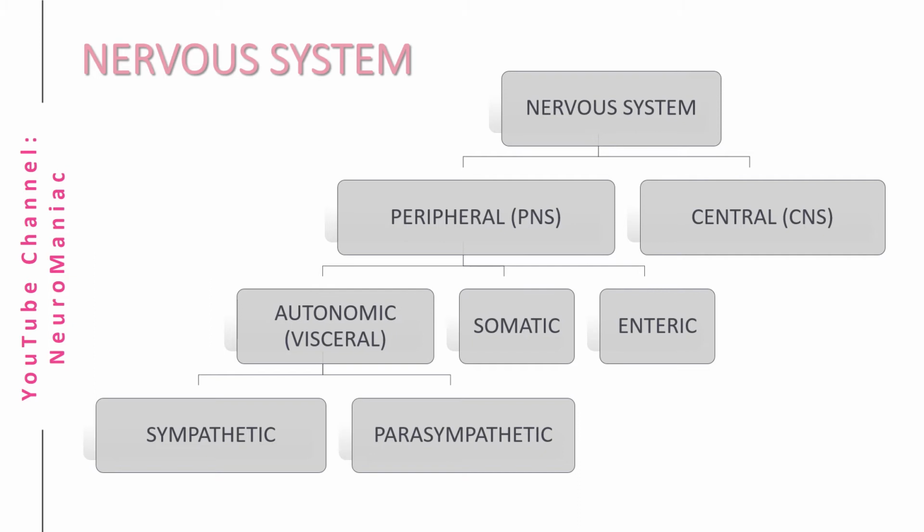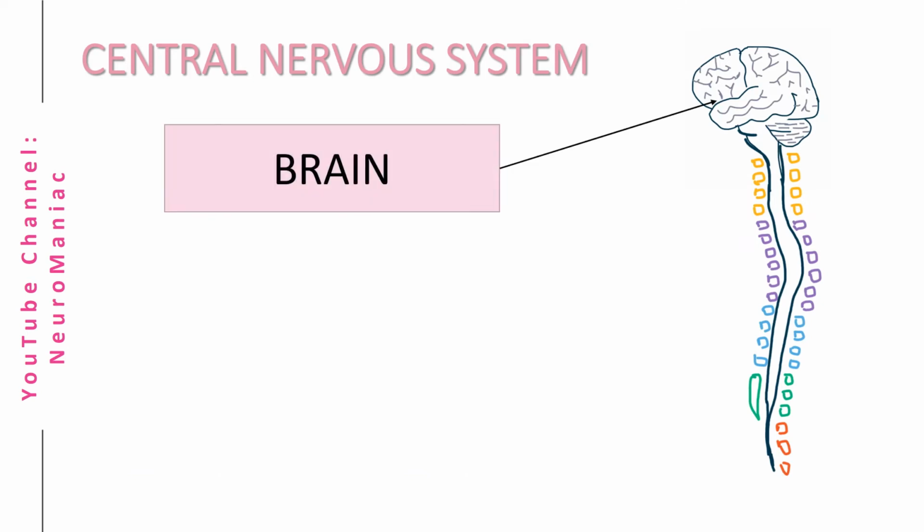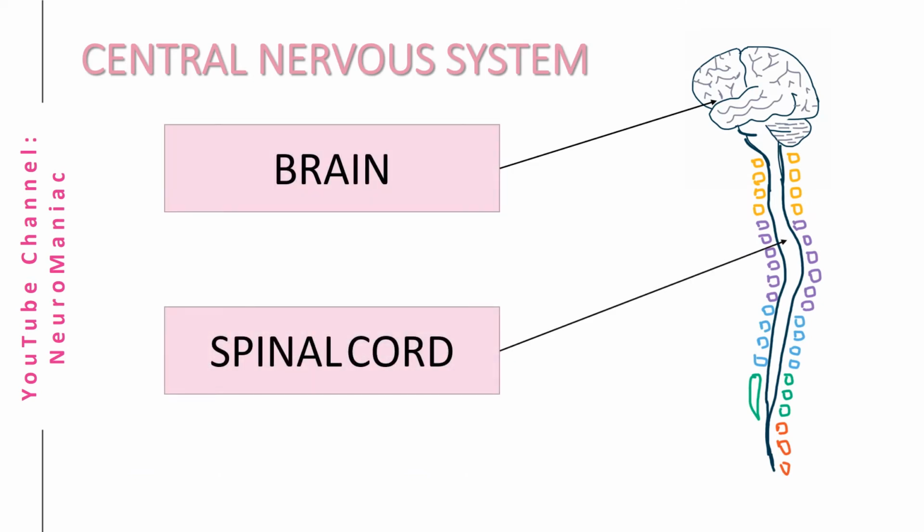Let's start off with the central nervous system. The central nervous system is composed of the brain and spinal cord. The central nervous system interprets information received from the peripheral nervous system and accordingly coordinates a response.